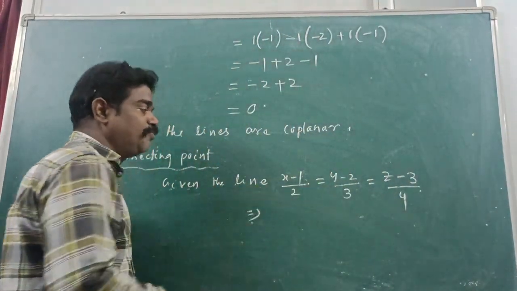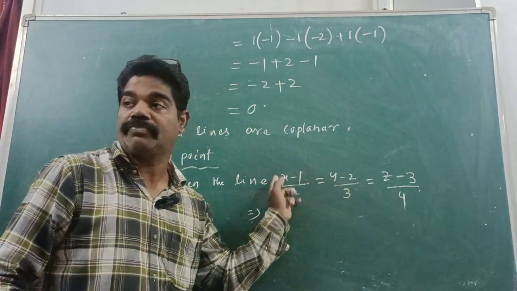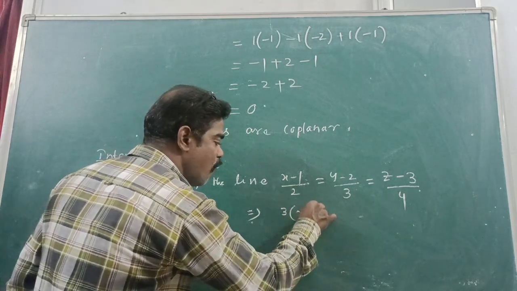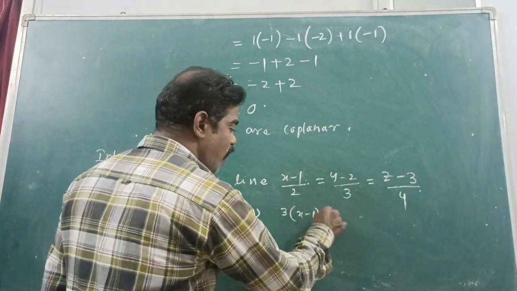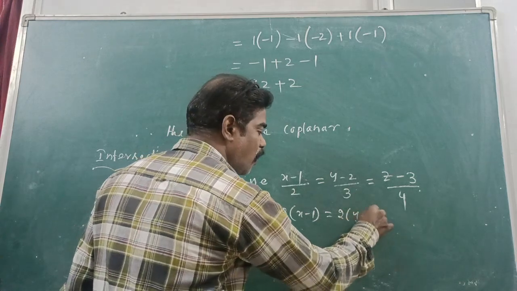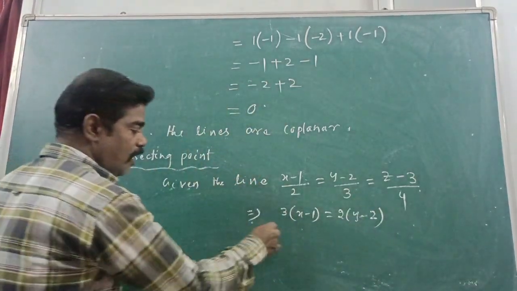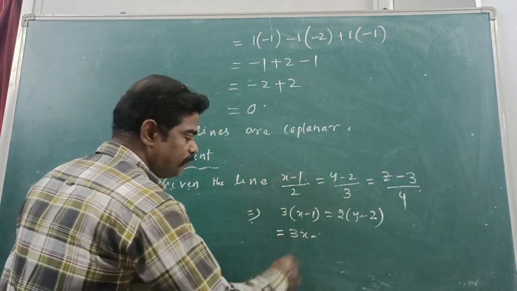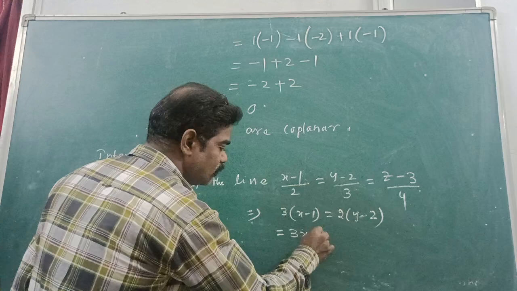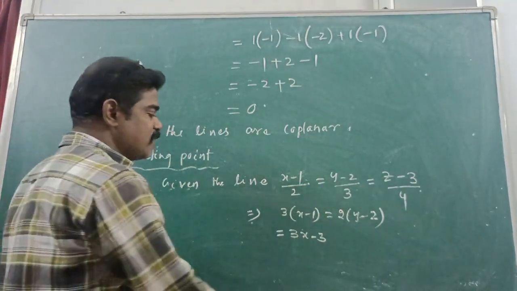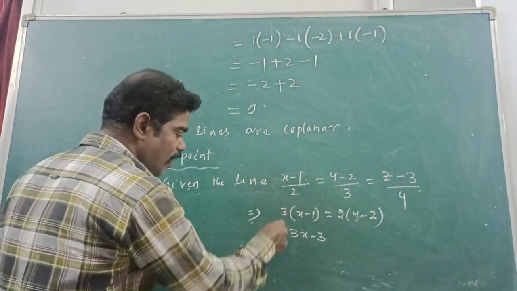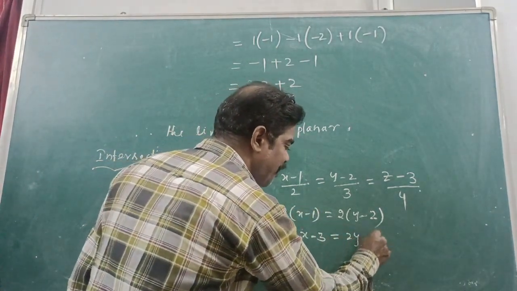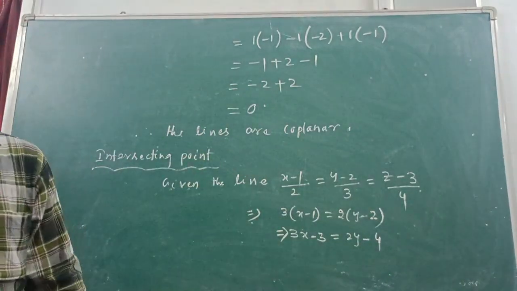I will take between these two. Tell me, 3 into (x minus 1) is equal to 2 into (y minus 2). You get 3x minus 3 is equal to 2y minus 4. Understand? Okay.